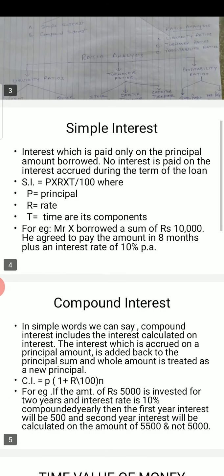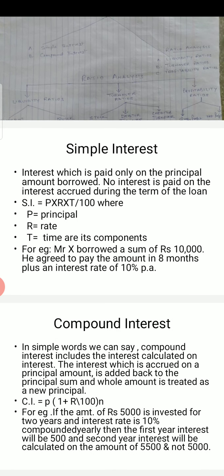Then next is compound interest. Compound interest is somewhat different from simple interest. It includes interest which is also calculated on interest. The formula for calculating compound interest is principal into (1 plus R over 100) raised to the power n, where R stands for rate and n stands for time.